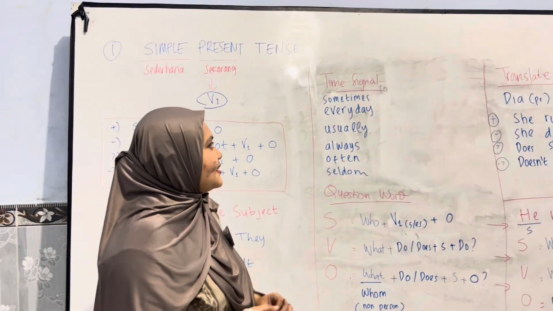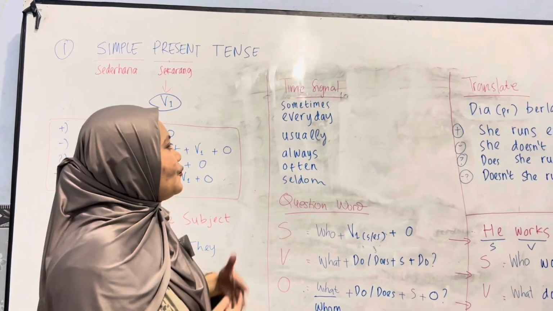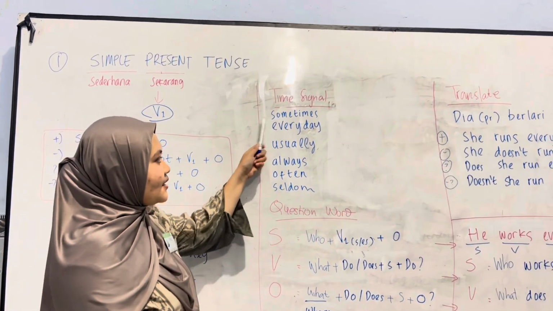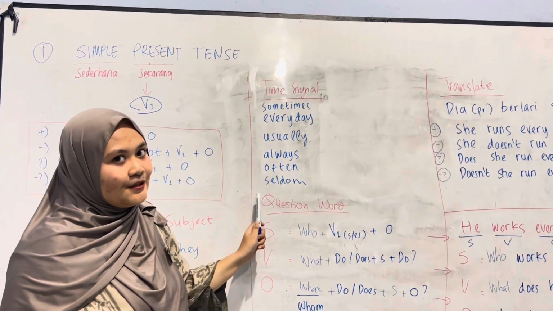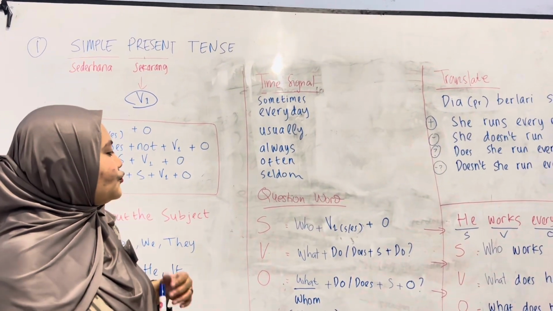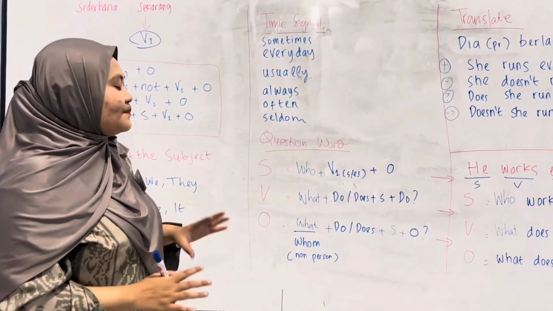The next is time signals. Time signals in simple present that we usually use are sometimes, every day, usually, always, often, and seldom. And then next is question words in simple present.